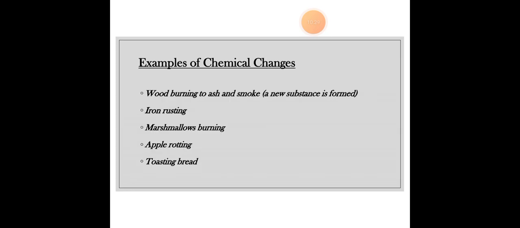Wood burning to ash and smoke: a new substance is formed, because definitely wood is something else, and then it changes to ash, and smoke is something else. So its composition changes. Iron rusting, again the composition changes. Iron is present there, now it's going to rust, so definitely its composition changes. Marshmallows burning, when you burn your marshmallows, definitely the composition changes. Apple rotting, when an apple rots, it changes from an apple into a rotten apple, so the composition changes.